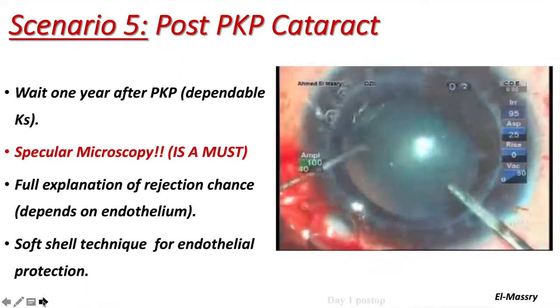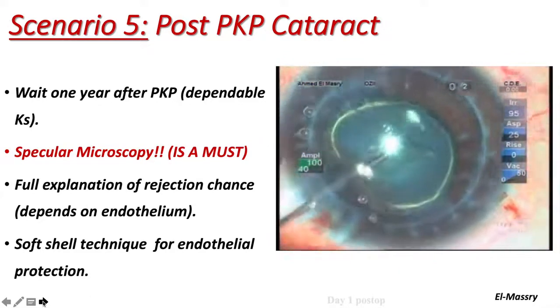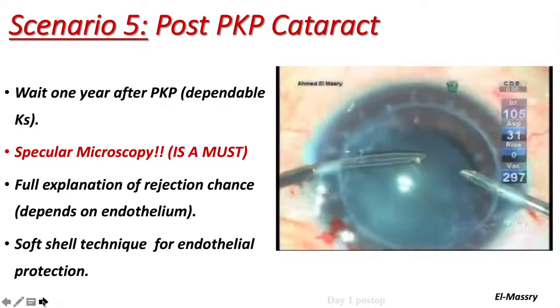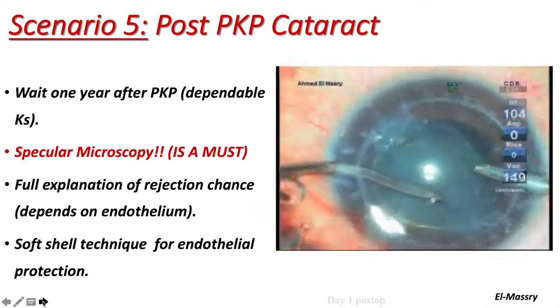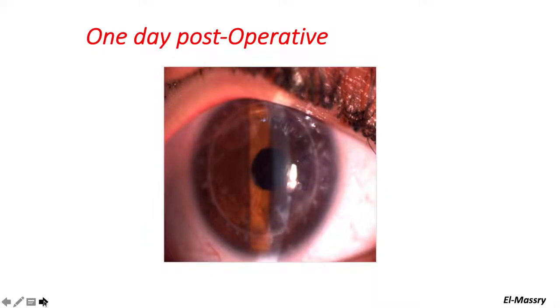Try to minimize the ultrasound. Try to keep the air bubble all of the time behind the cornea. Try to do the soft shell technique for endothelial protection, and try to avoid ultrasonic power. This patient had a soft cataract, so irrigation and aspiration was done. And this is the same patient after 1 day of surgery.